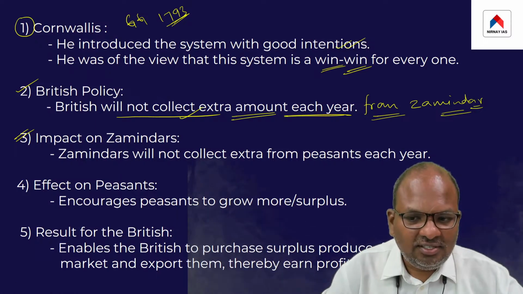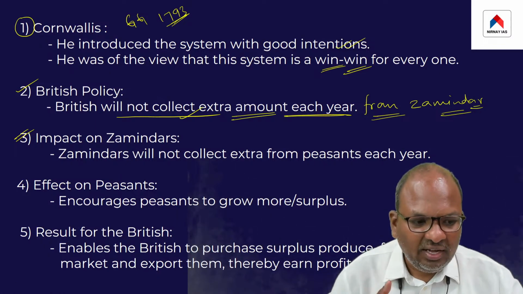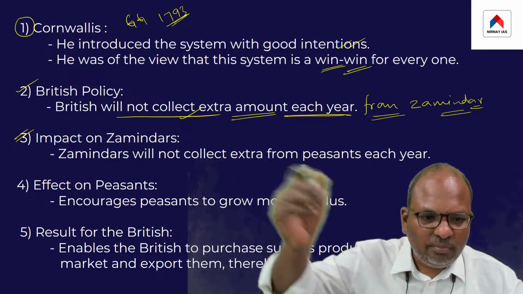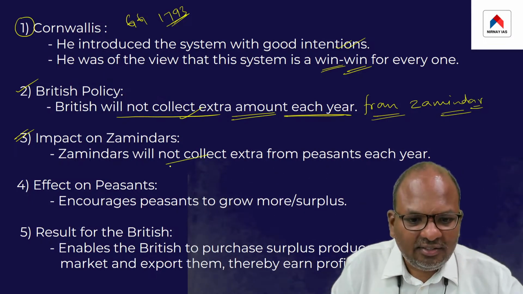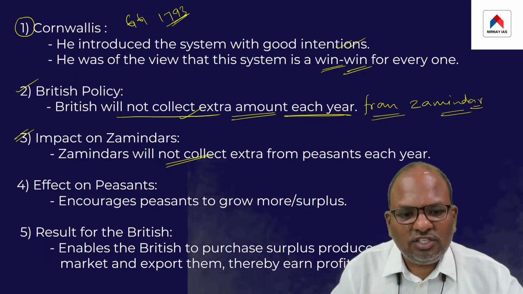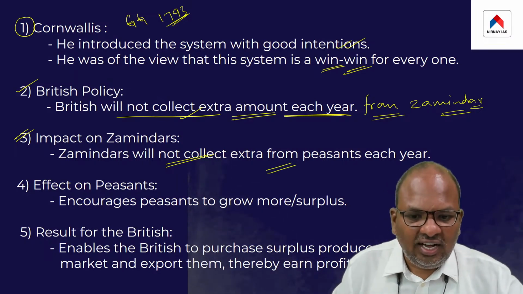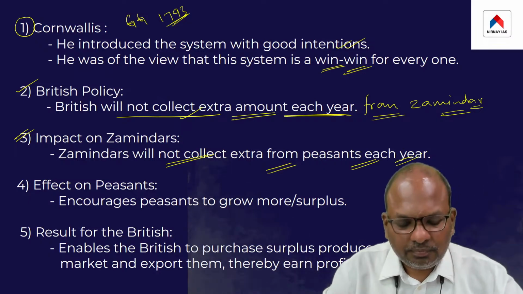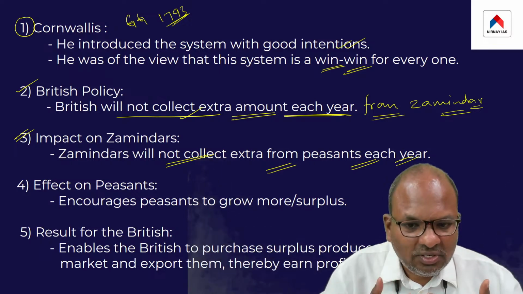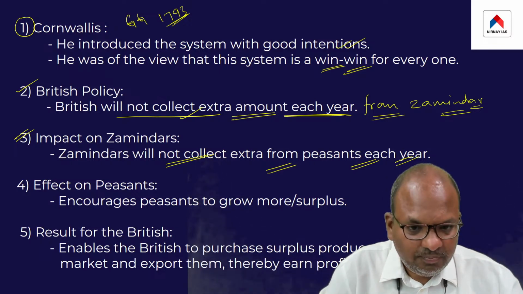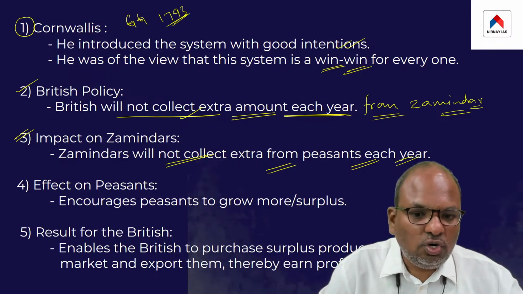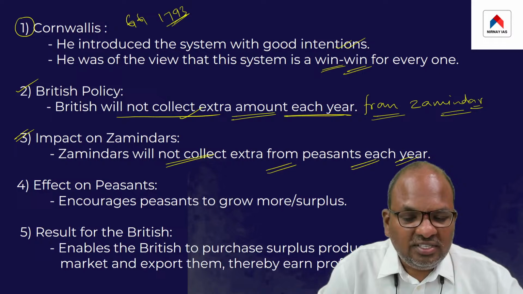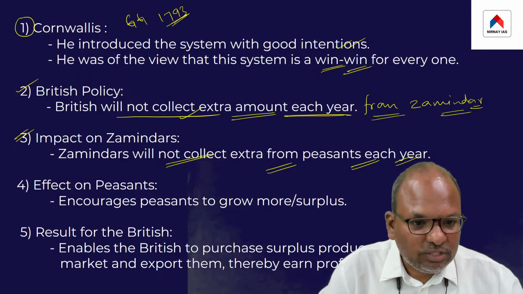Since the zamindars are not paying extra each year to the British, it was expected that the zamindars will also not collect extra from each peasant each year. Since the zamindars themselves are not paying extra to the British, it was expected that in turn the zamindar will also not collect extra from the peasants each year. That was what was expected.